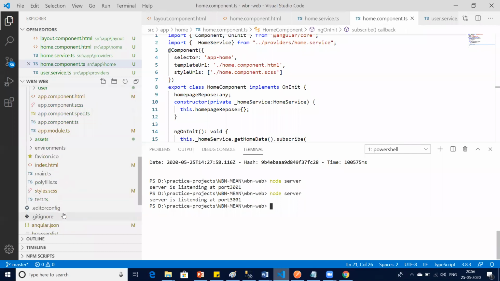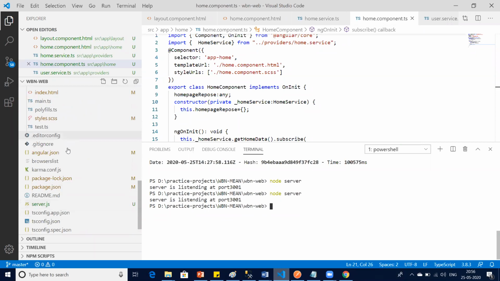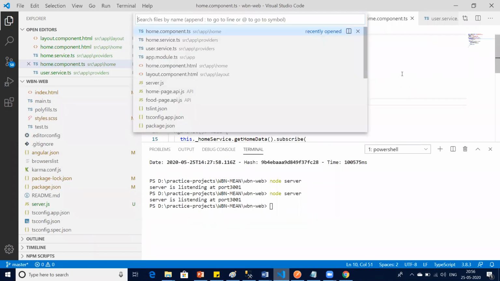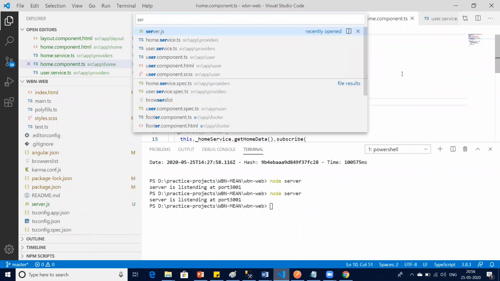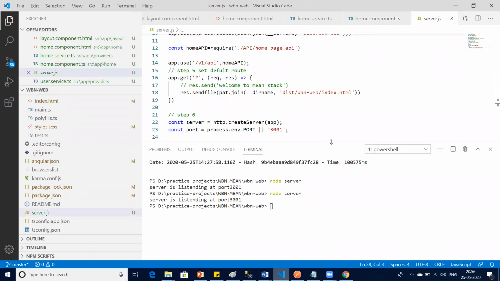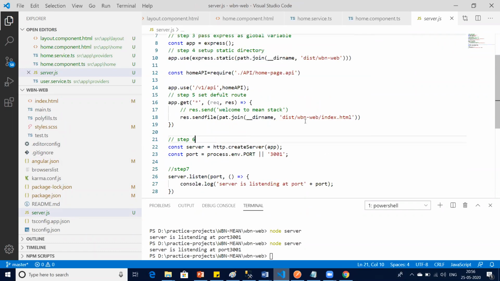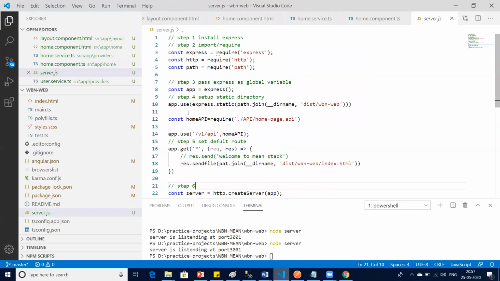So I will go to my server. Where is my server file? Yeah, server.js, and here I will add the CORS. I can do it another way also, but I don't want to go in that direction. I want you to understand it properly, the way it should be. It's better if I declare it as high up as possible, where we are making a static folder right here at this step.